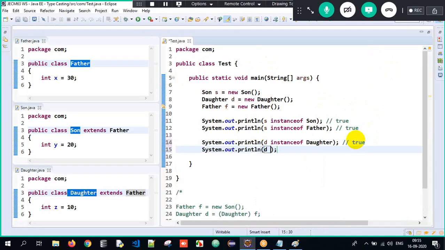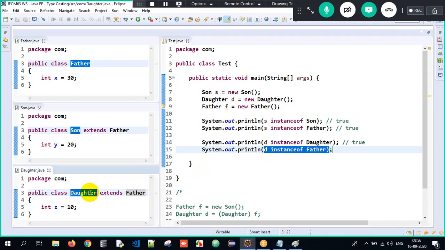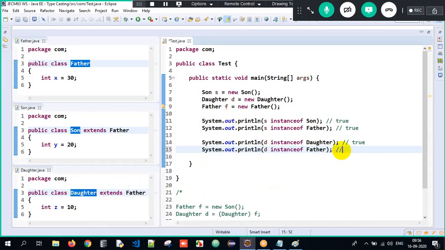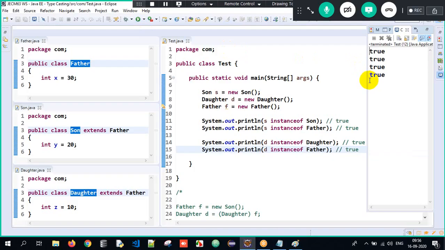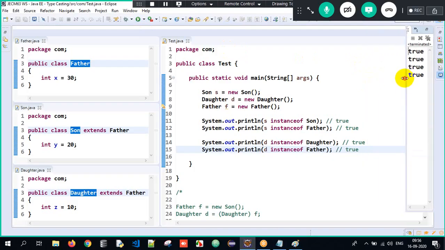Similarly, D instance of father. What am I going to check? D is nothing but the daughter object. Is the daughter object having the properties of father class? True. Why? When I create an object of daughter, it will have the properties of daughter and father, because father is being inherited. So the output again will be true. Correct. Let me cross check. Did I get the output here? Yes, I got the output as true here.